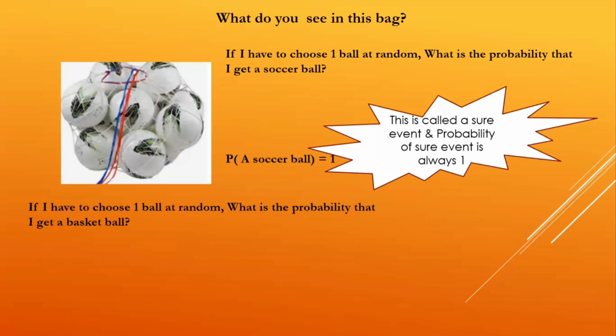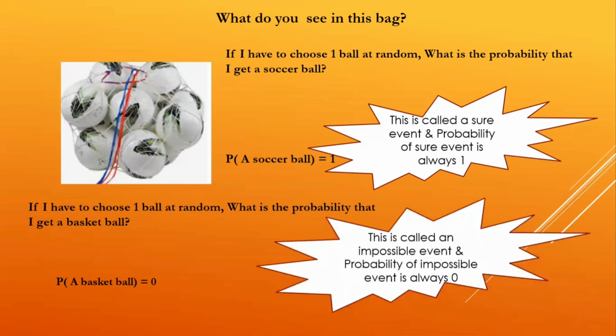Now, in the same bag, if I have to choose one ball at random, what is the probability that I get a basketball? Is there any basketball over here? No. So the probability of getting a basketball will be 0, that is, 0 upon whatever number of soccer balls are there. This type of event is called an impossible event, and the probability of an impossible event is always 0.